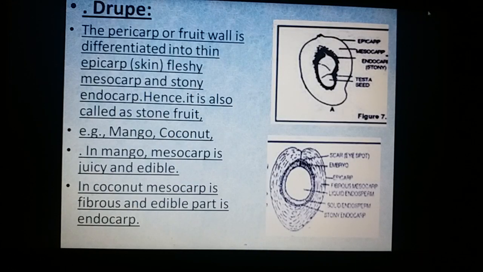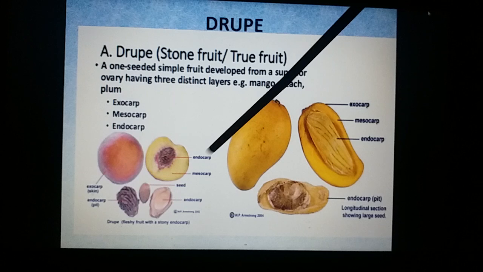Coming to the last among the fleshy fruits, the drupe. What is the important aspect to be mentioned here? The endocarp is hard and stony. A fleshy fruit with a hard and stony endocarp is called a drupe. There are two best examples: mango and coconut. In mango, the endocarp is hard and stony, the epicarp is leathery, and the mesocarp is fleshy and juicy. In Cocos nucifera, the coconut, the epicarp is woody, the mesocarp is fibrous, and the endocarp is hard and stony. Those are the two best examples of the drupe.